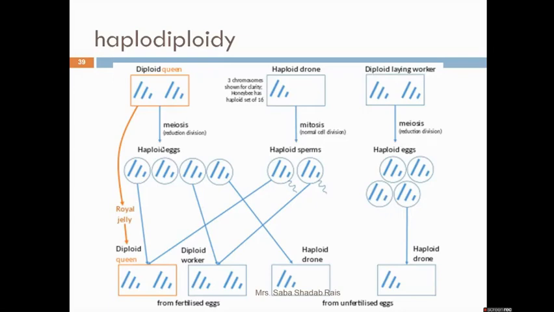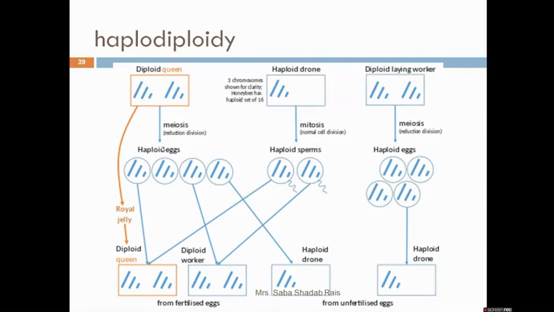Now we know that the honeybee is a social insect, and they stay in a very big hive. The honeybee has various categories of members in the hive population, and they are social insects, so they form a society. The queen female is the only reproducing animal in the entire society.